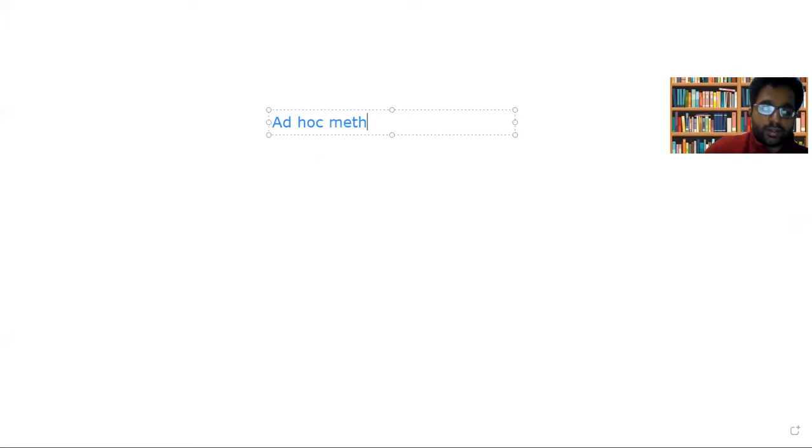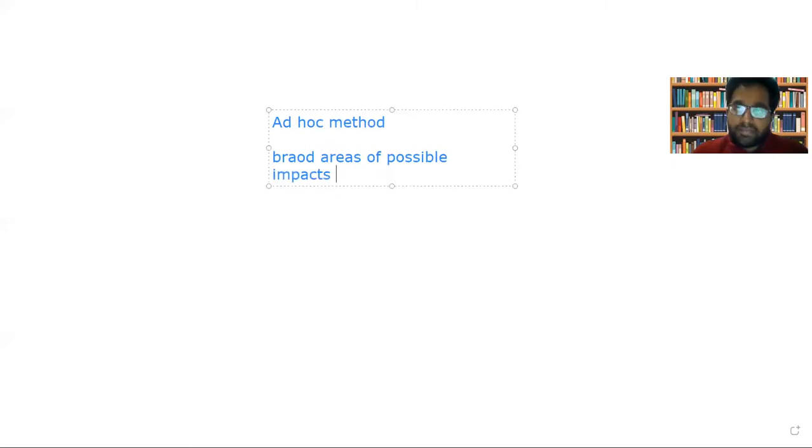Ad hoc method. What is done in the ad hoc method is that we have to identify the broad areas of possible impact. What do you mean by broad areas of possible impact? You are not going specifically, okay? You are working on the whole system and broadly identifying the areas of broad impact. You are not going separately into the details of each and every area.